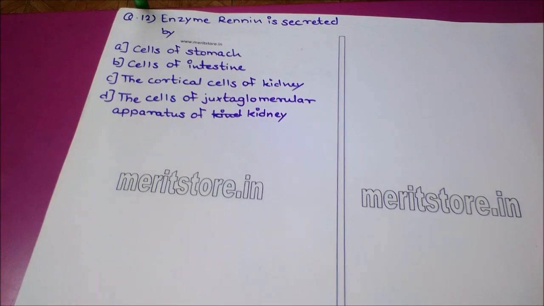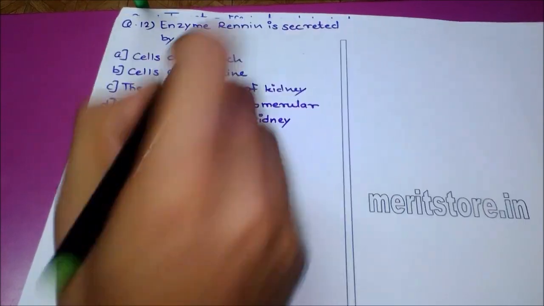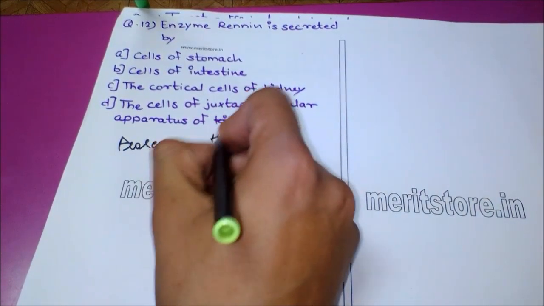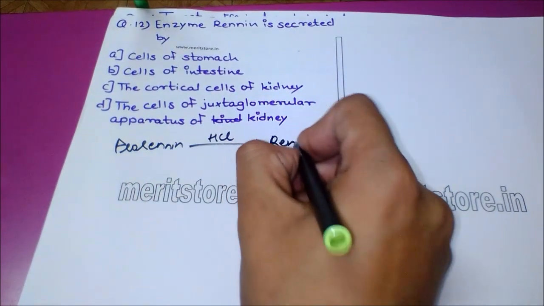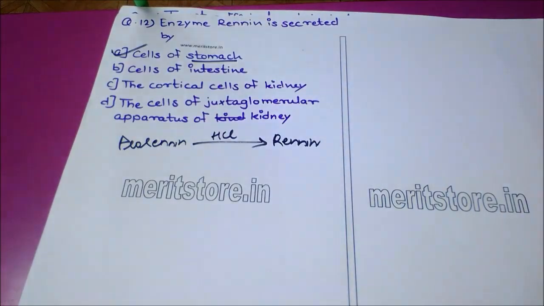Next question is, enzyme renin is secreted by option A cells of stomach, option B cells of intestine, option C the cortical cells of kidney, and option D the cells of juxtaglomerular apparatus of the kidney. Renin is secreted by the cells of stomach in inactive form as prorenin and then activated to renin by HCl, which is secreted by the oxyntic and the parietal cells. So the correct answer to this question is option A, stomach.